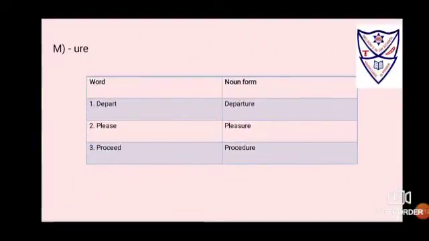How to use the suffix URE? If the word is depart, simply put URE, that changes to departure. If it is please, you have to remove E and put URE, that changes to pleasure. If the verb is proceed, you have to change double E to single E and then put URE, that changes to procedure.